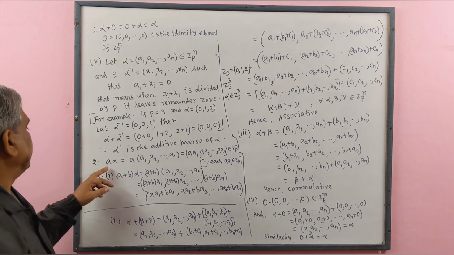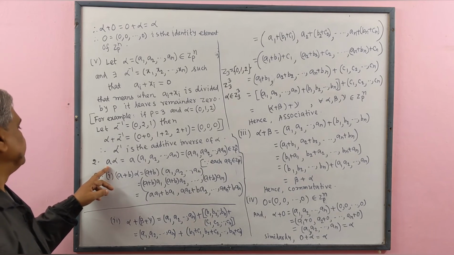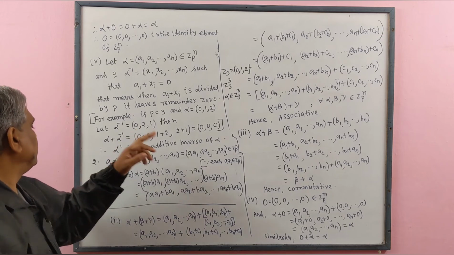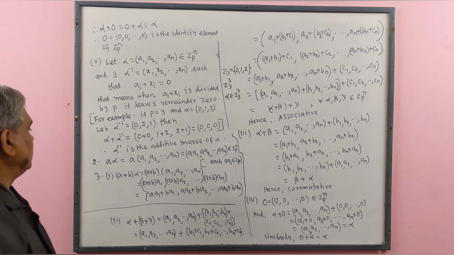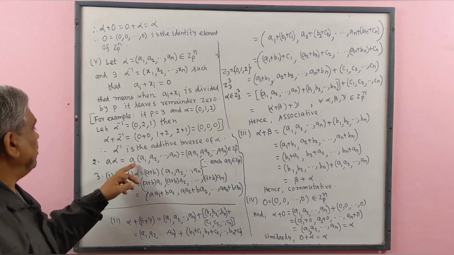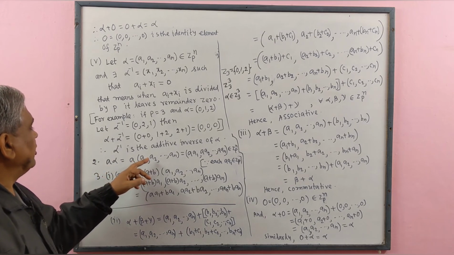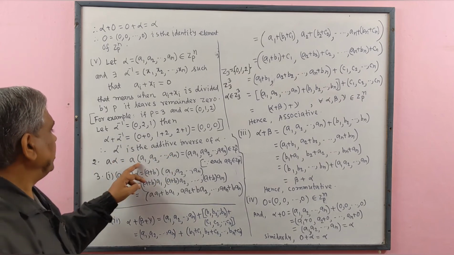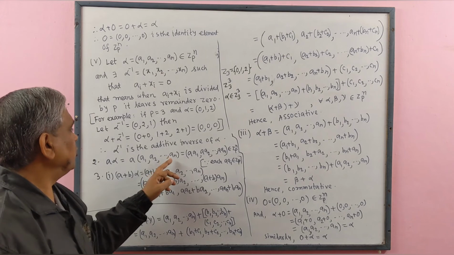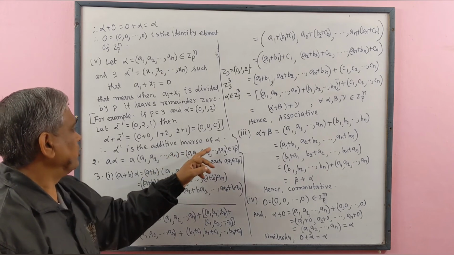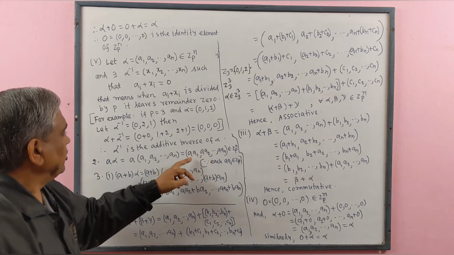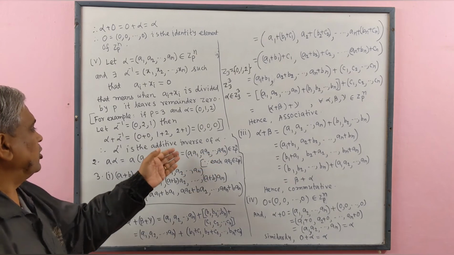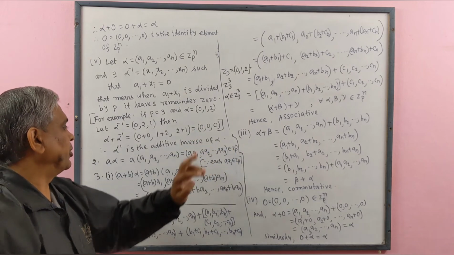Number 2. Let a be a real number and alpha belongs to Zp to the power n. Then a alpha equal to a times the ordered tuple a1, a2, an. This equal to aa1, aa2, an. Each member belongs to Zp. Therefore, this ordered tuple belongs to Zp to the power n.